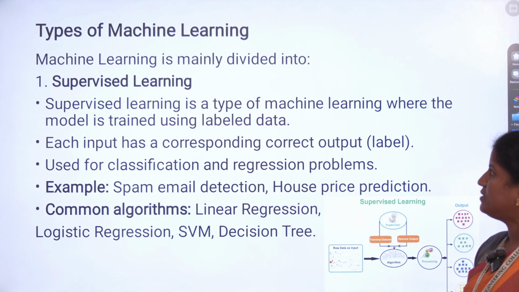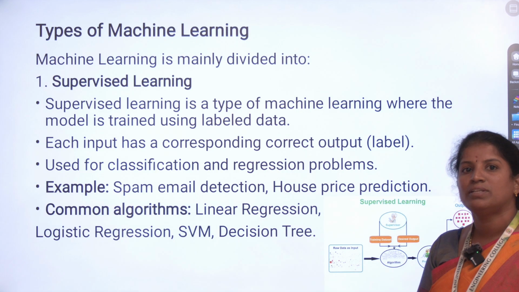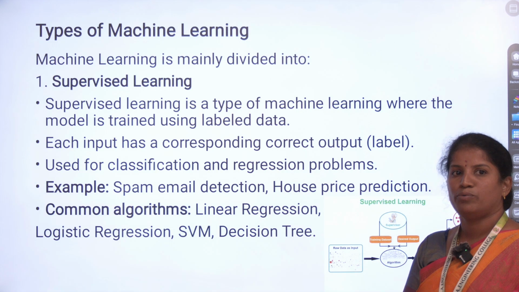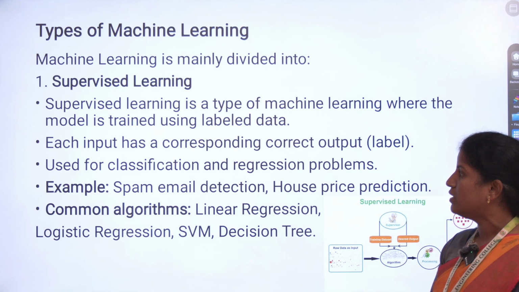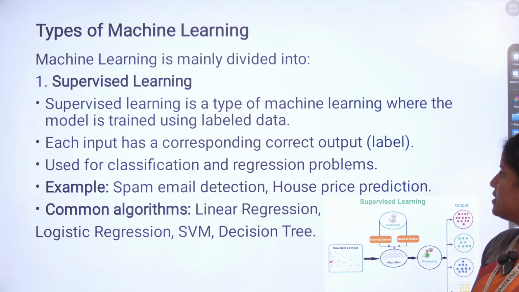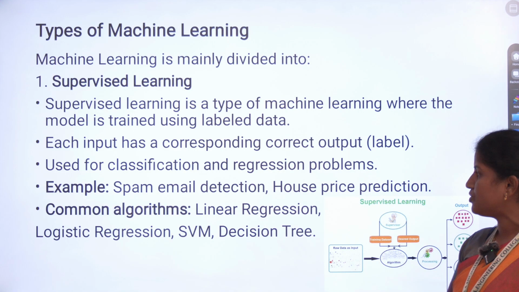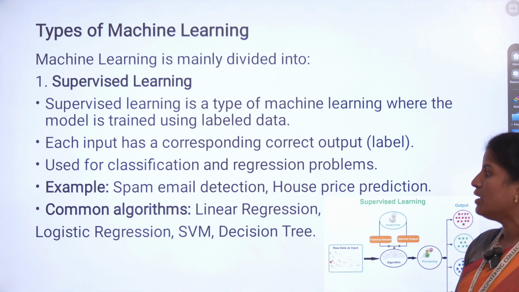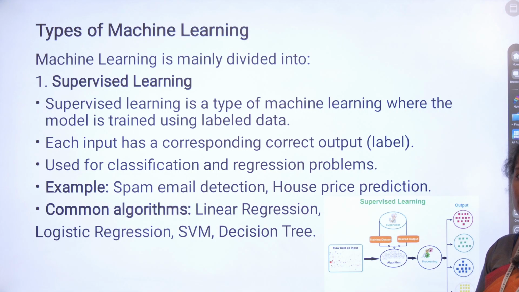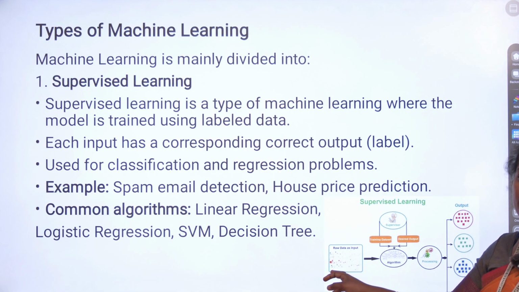Supervised learning is one type of machine learning where the data has labeled outputs. That means for every input we know the output. Each input has a corresponding correct output, used for classification and regression problems. For example, spam email detection and house price prediction come under supervised learning. Commonly used algorithms are linear regression, logistic regression, support vector machines and decision trees.